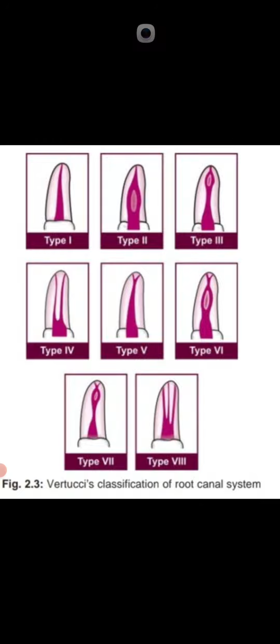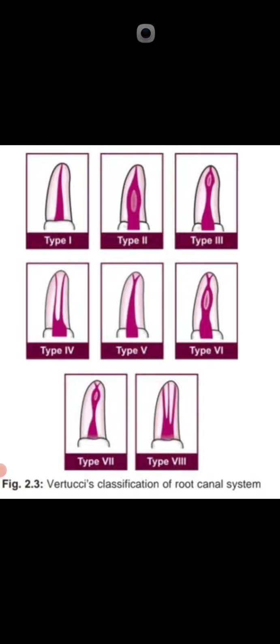Now, how do we remember these 8 types? The first 5 types of Weine and Vertucci classification are almost the same, but there are little differences, and the last 3, types 6, 7, 8, are different. Like in Weine classification, type 1 is the 1-1 system, here the same. Type 2 of Weine and Vertucci is the same, 2 into 1.